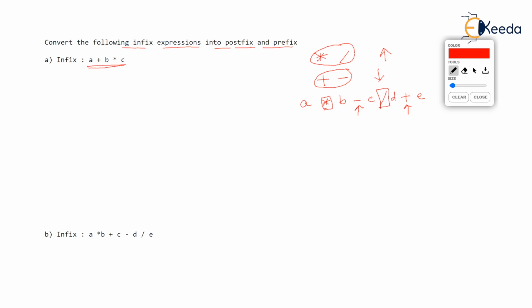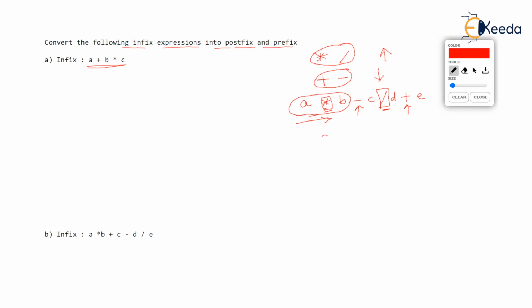Then which operator should you evaluate first? The rule states that you should evaluate the operator which comes first from the left hand side. So multiplication and division have competition, they have the same priority. But multiplication appears first from the left hand side. So you will evaluate a into b.